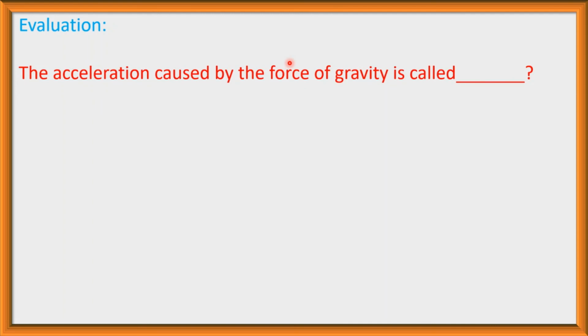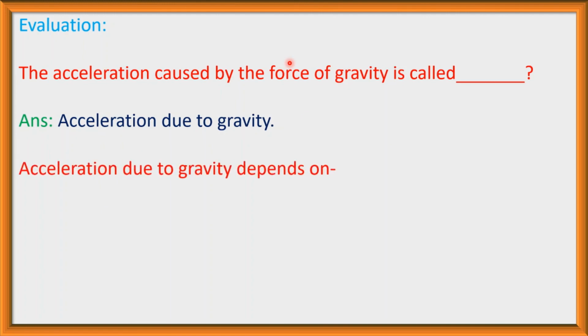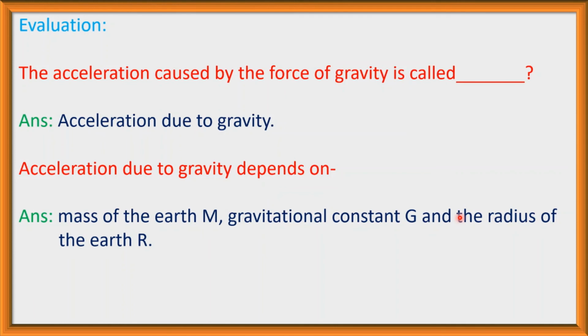Now evaluation. The acceleration caused by the force of gravity is called acceleration due to gravity. Acceleration due to gravity depends on which factors? The mass of the earth M, the gravitational constant G, and the radius of the earth, that is r. But the gravitational constant G and the mass of the earth M are constant and r is variable here.